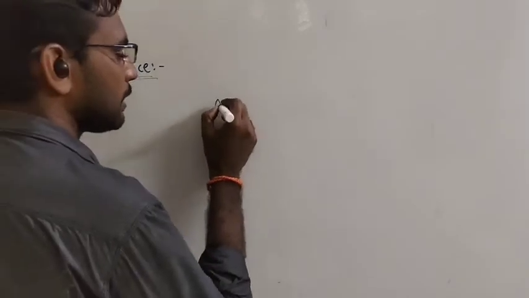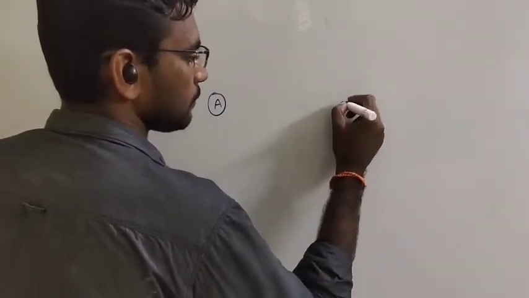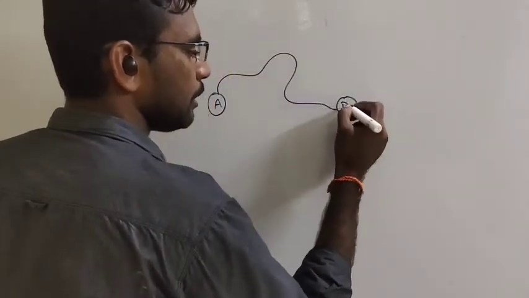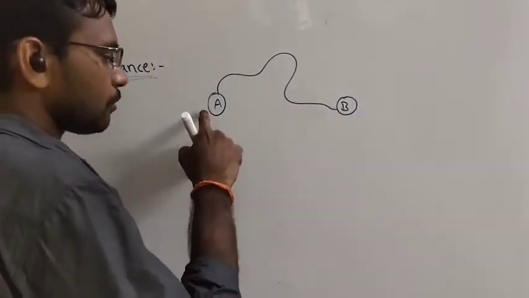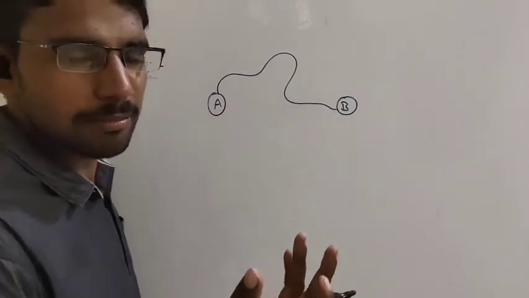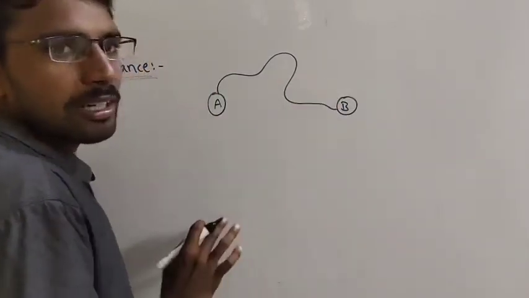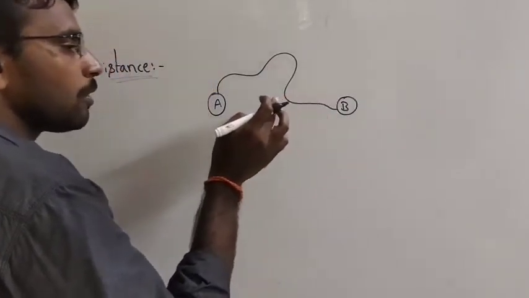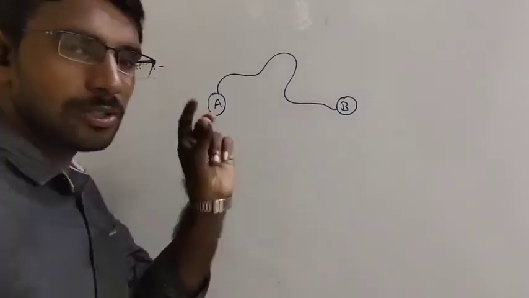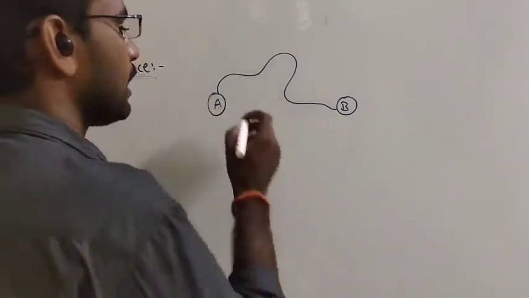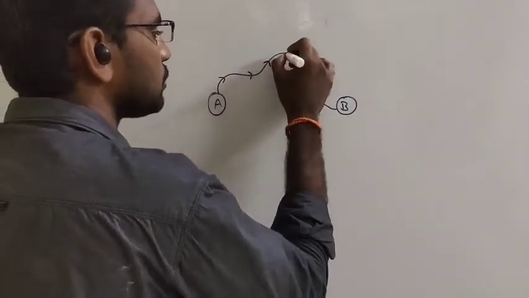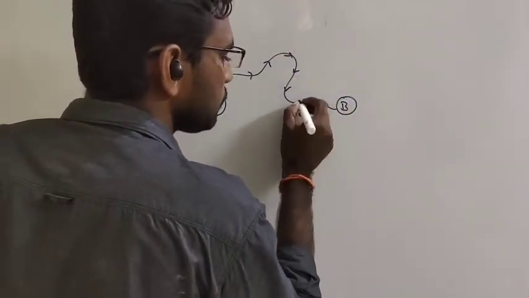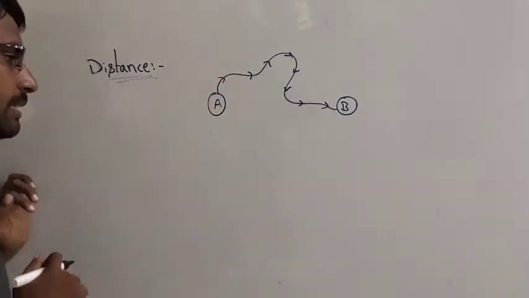Okay, so let me consider position A and position B. You are the person, you are moving in this particular way. Finally, you reach position B. When you are moving from A to B, obviously it will take some time. Right? With respect to the time, the actual length travelled by you or by an object is called distance. Okay? It may be in different directions. So, this is about the distance.